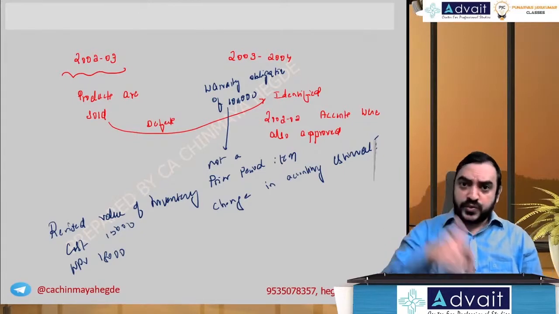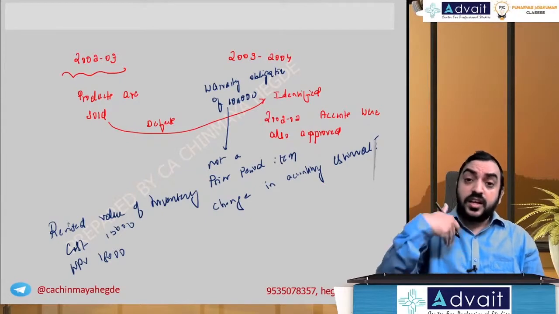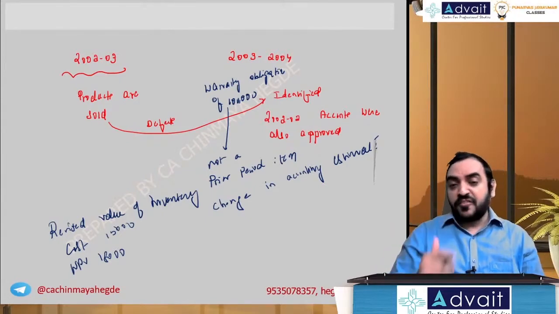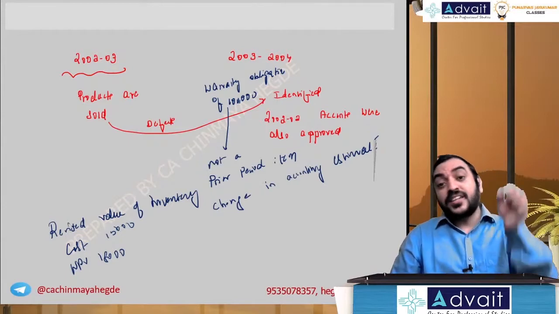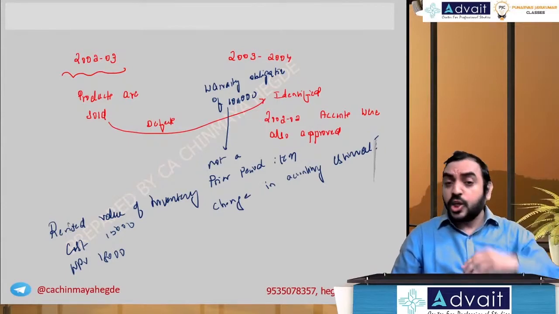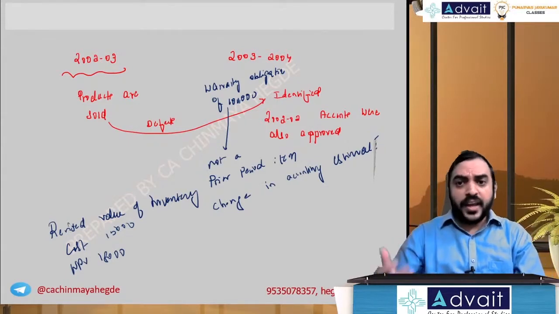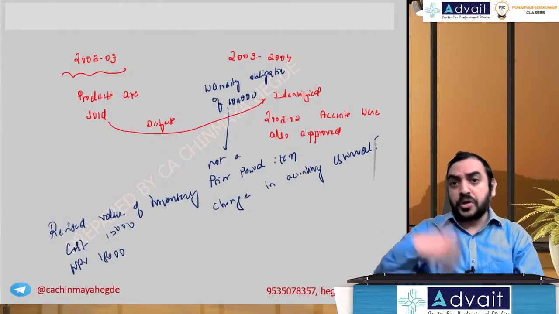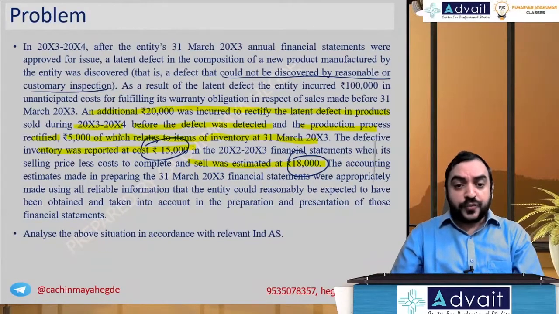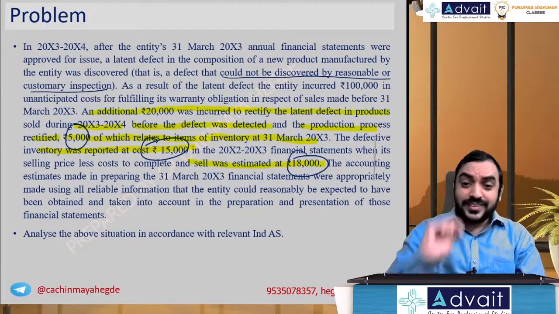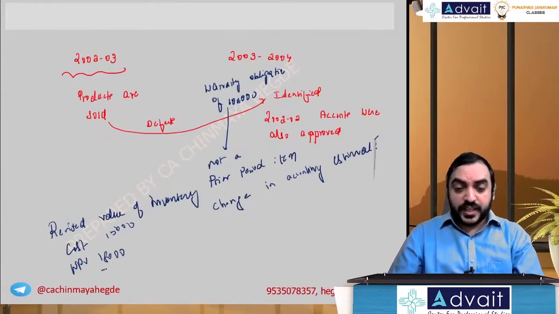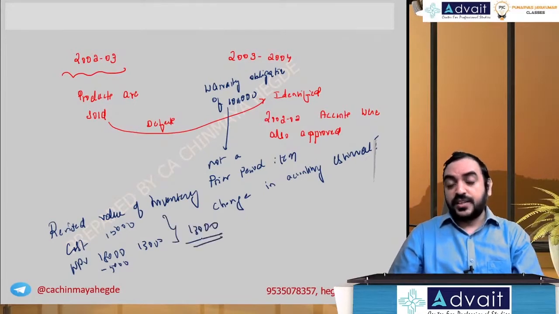So the expenses expected to be incurred to sell the product, or any expenses to make the product saleable, everything counts. So 5,000 is relevant for these expenses. So 18,000 minus 5,000 becomes 13,000. Whichever is lower, this should be valued at 13,000.